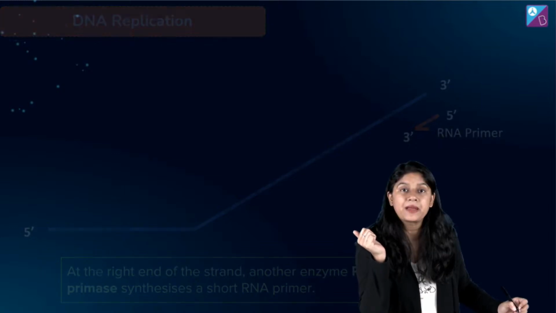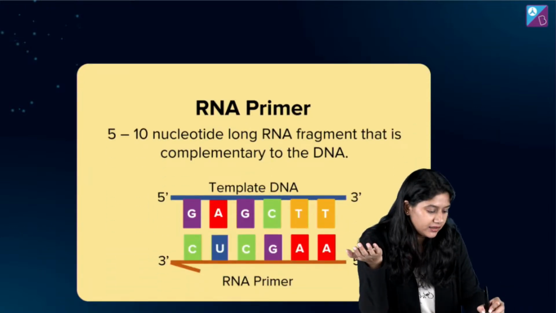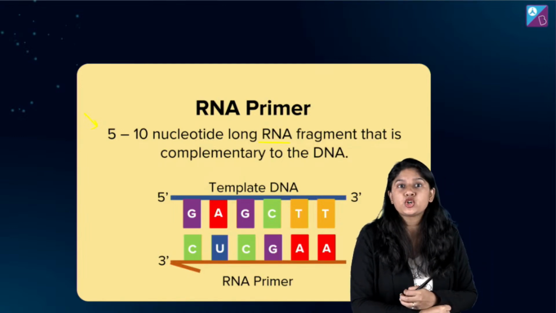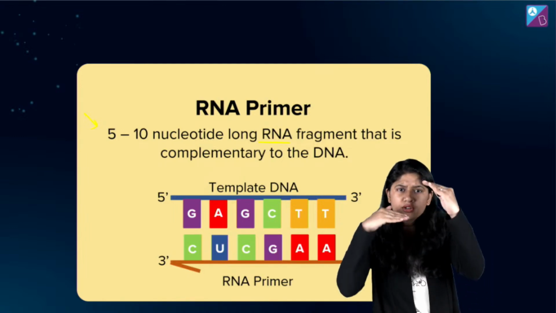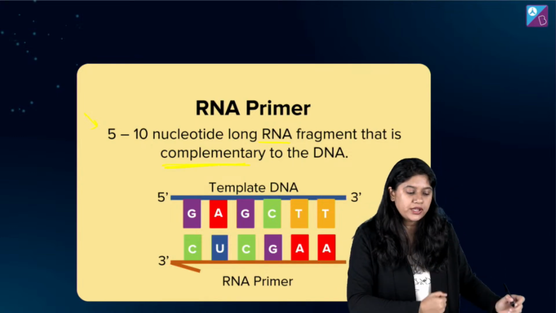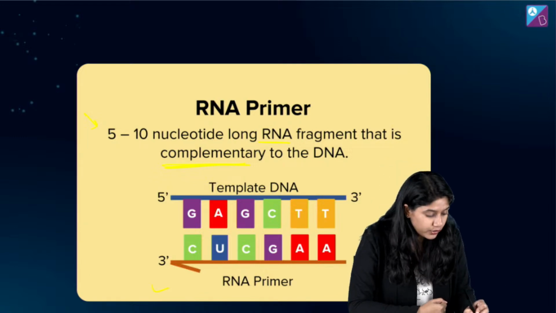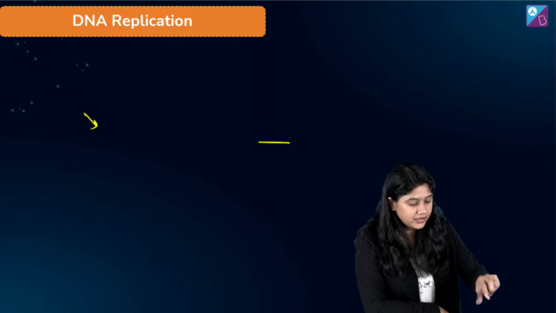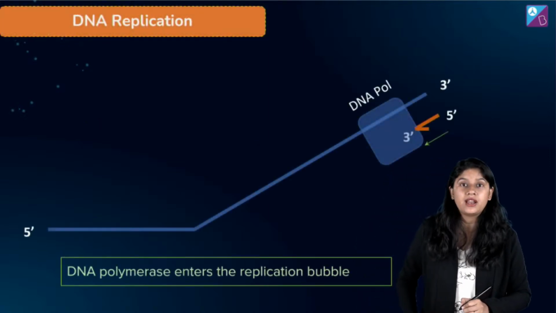And what is the RNA primer? It's nothing, but it has the 5 to 10 nucleotides of RNA fragments which are complementary to the DNA. DNA की complementary में it will add few base pairs over there or the nucleotides. So it is a starter, and once that is done, we will see that our DNA polymerase will now come